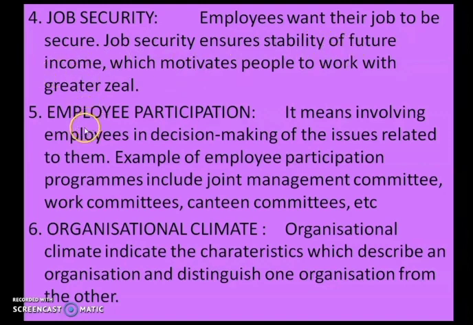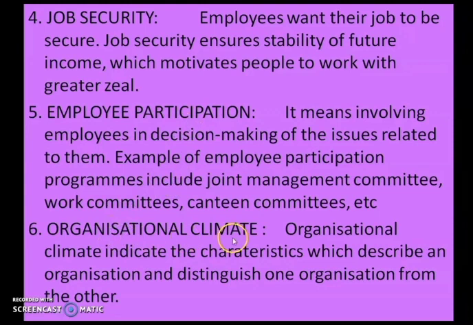Next is employee participation. It means involving employees in decision making. Participation means making employees participate in decision making on issues related to them. So here we are taking up their suggestions also. Examples of employee participation programs include joint management committee, work committee, and canteen committee. In these areas we are involving employees so that they also participate in the affairs of the organization.